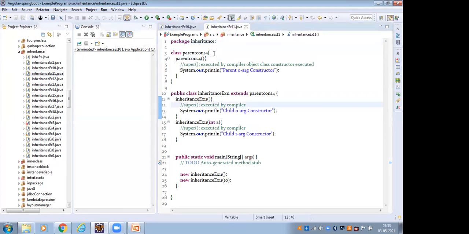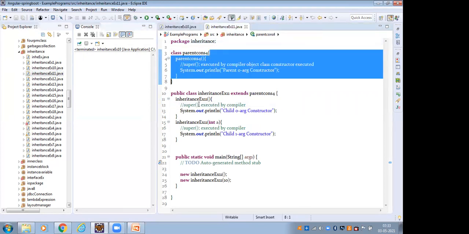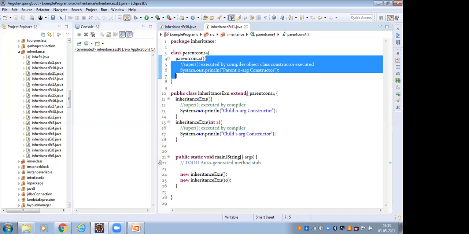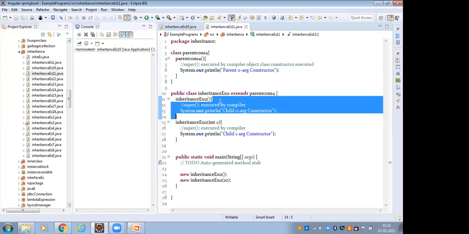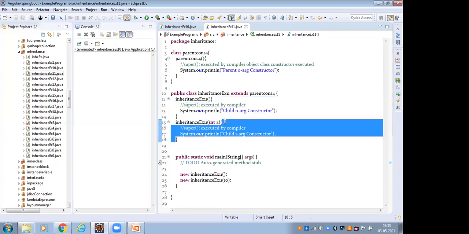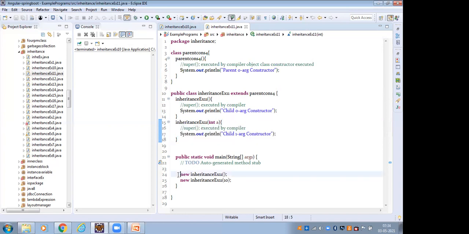Here this is the parent class constructor. This is the child class which extends the parent. It has a child class 0-arg constructor and a child class 1-arg constructor. Here I have to create a child class object, using the child class 0-arg constructor. So with the 0-arg constructor, we create the child class object.